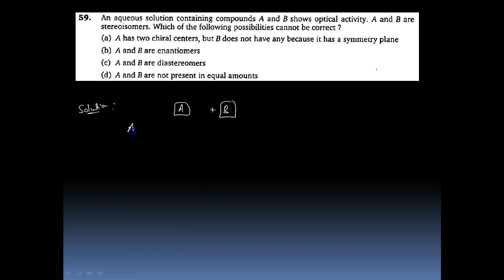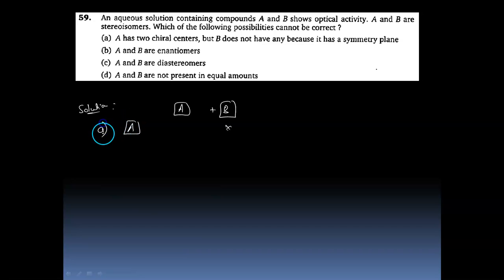So we have to think of all the possible cases when it can be optically active as a whole. Now, what about option A? A has two chiral centers, but B does not have any, because it has a symmetry plane. But in the question it is said A and B are stereoisomers, so B is most likely to be a meso compound, right? So it will have a plane of symmetry, but it still can have chiral centers. So option A is wrong because it is not conveying correct information about B, right?